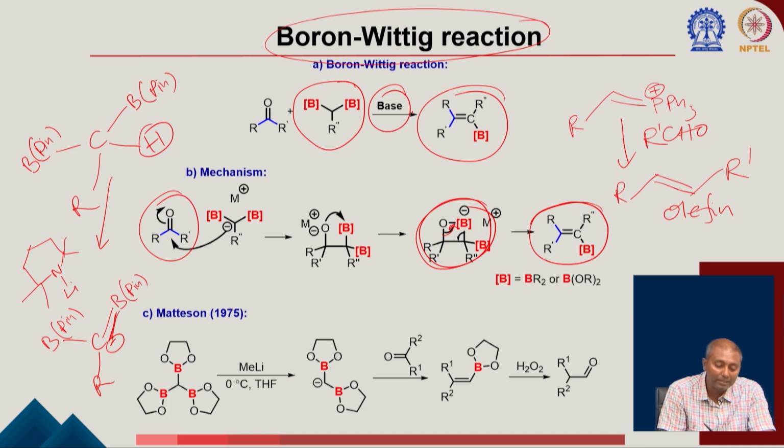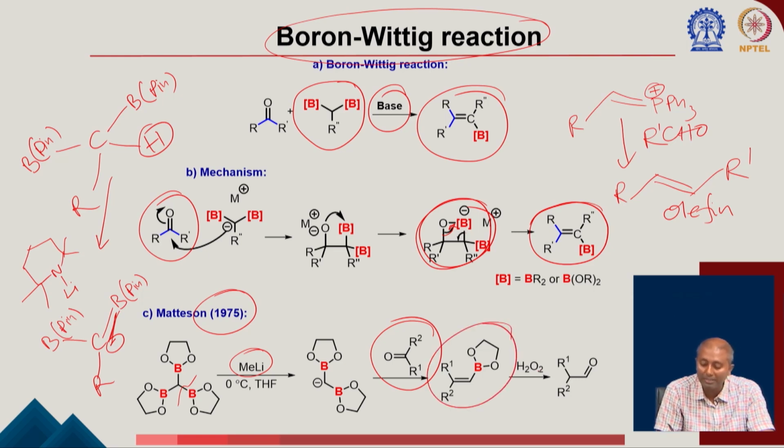The reaction originated in 1975 by the Matteson group. Here if you react this compound with methyl lithium, then that can cleave this bond to generate a carbanion here. So, this is again generating a boron ylide, which can react with a carbonyl compound to form these vinyl boron compounds. Once you treat with H2O2, NaOH, this boronic ester can generate an OH, which can convert to the corresponding aldehyde.